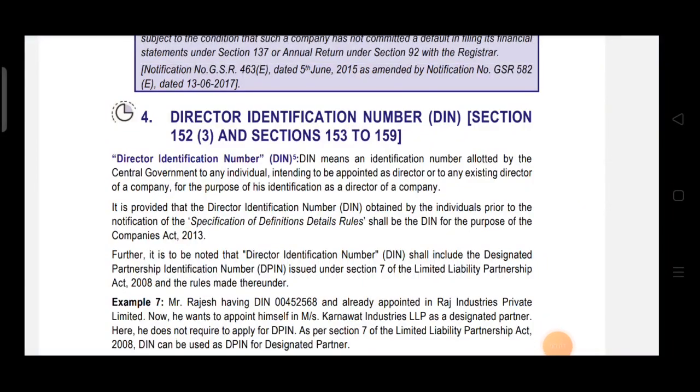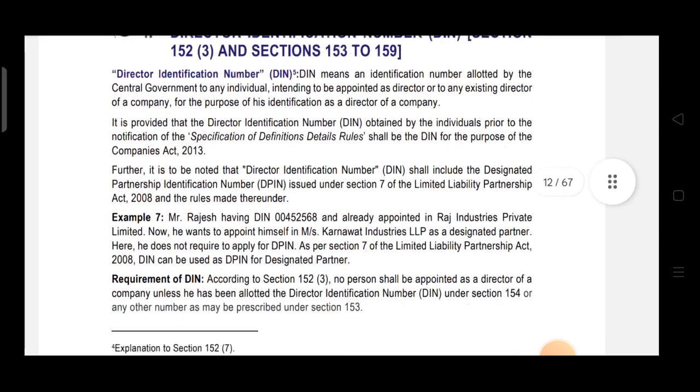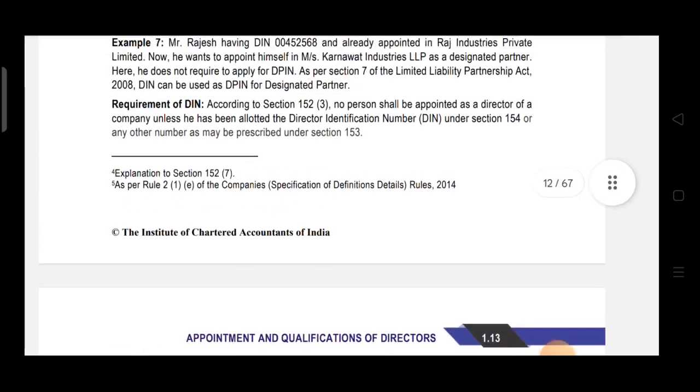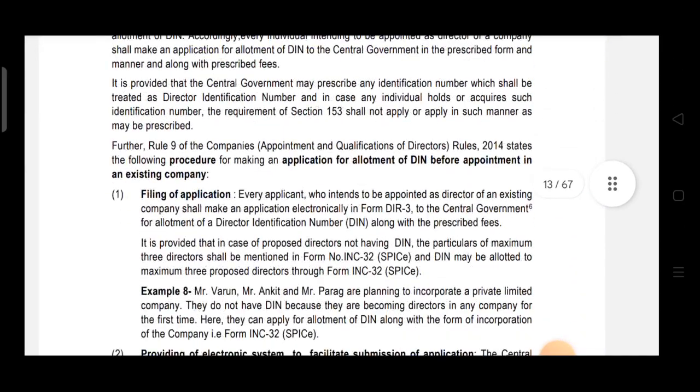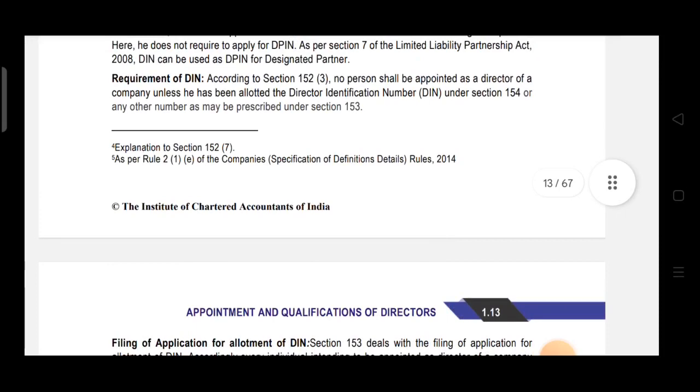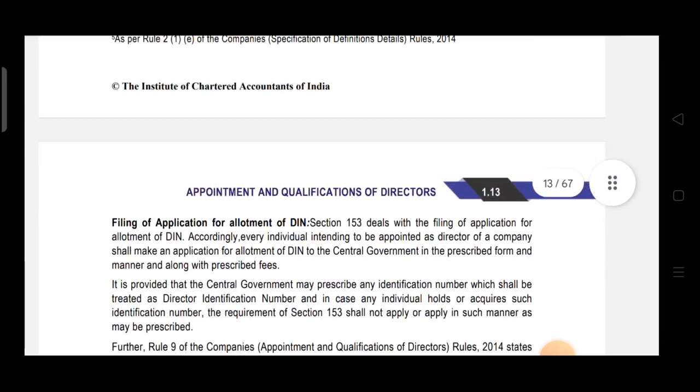Now let us just revise sections 153 to 159 quickly. DIN, as we all know, is an identification number that is allotted to a director or to any existing director for the purpose of his identification. DIN includes DPIN. Then an application is to be filed for allotment of DIN. Which application? The form DIR 3 is to be filed. And one more thing, before appointment DIN is to be allotted. Means no person shall be appointed as director unless he has been allotted a DIN. So prior to appointment, DIN is required.